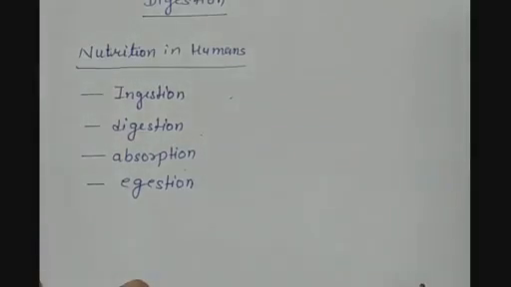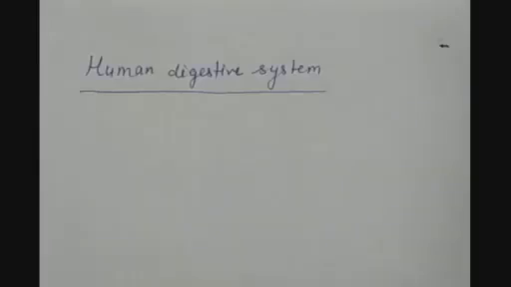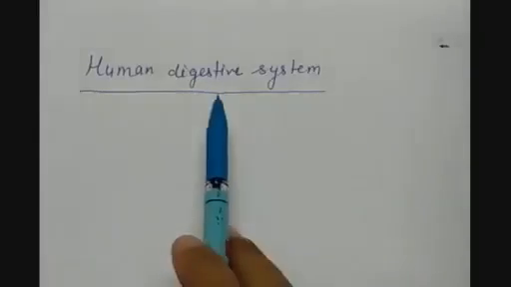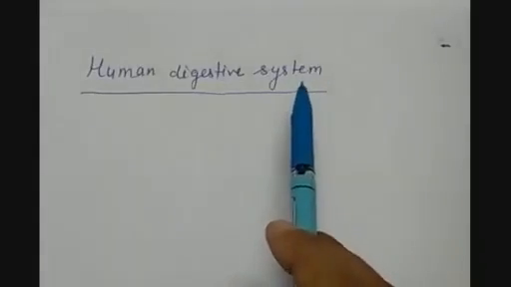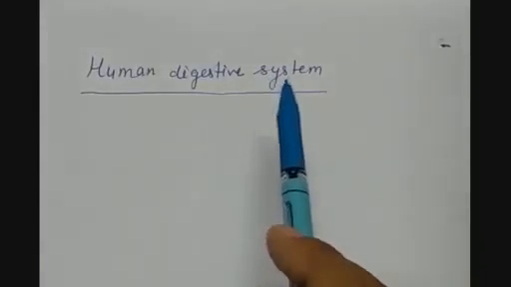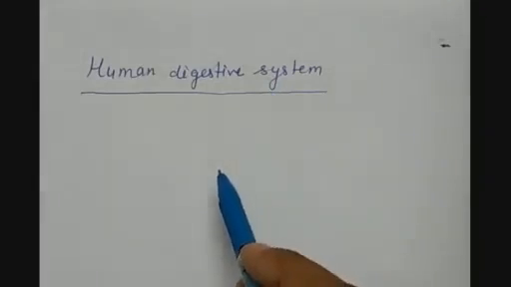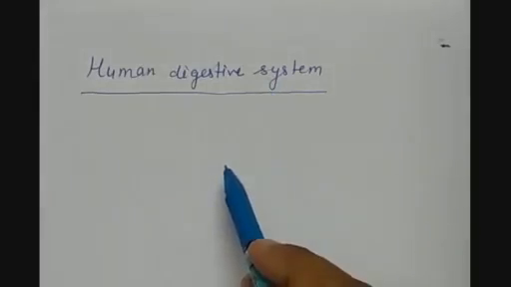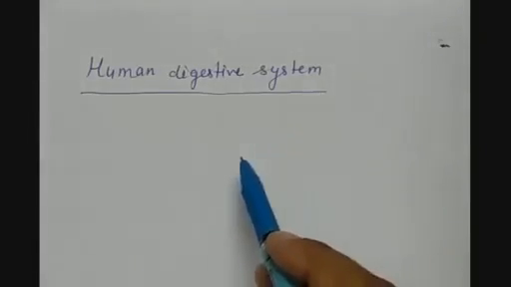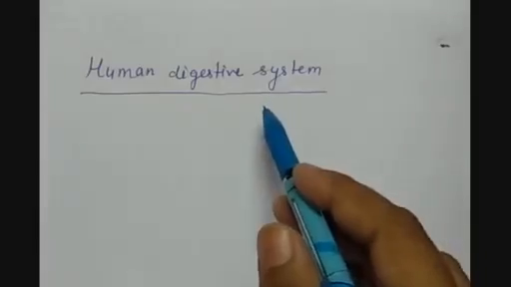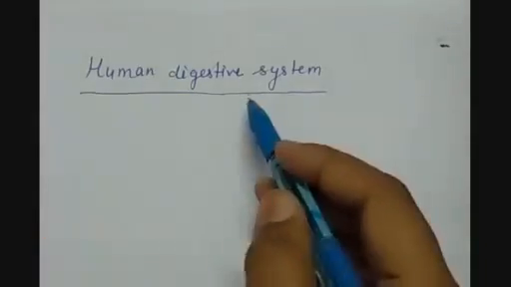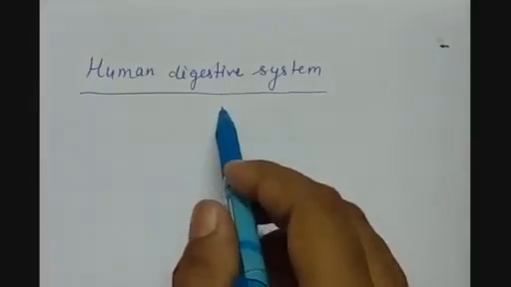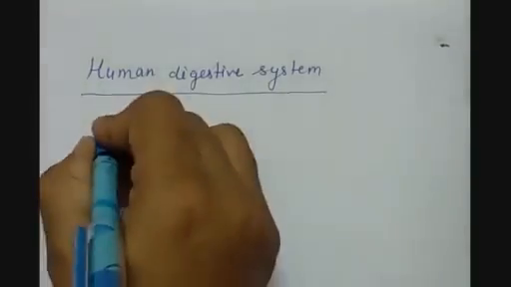Now let us understand how these 4 steps are processed under the human digestive system. If we talk about the human digestive system, then what makes the system? The organs which perform the process of ingestion, digestion, absorption and egestion together form the digestive system.